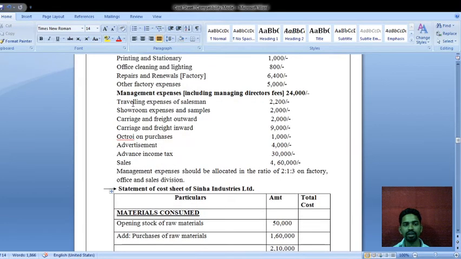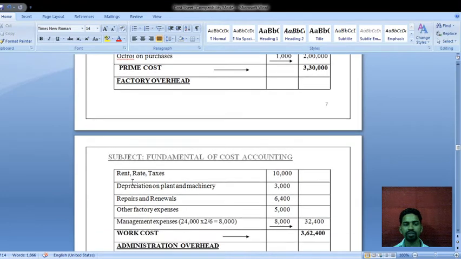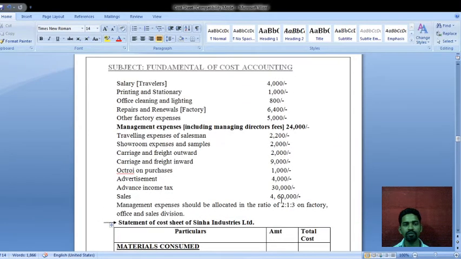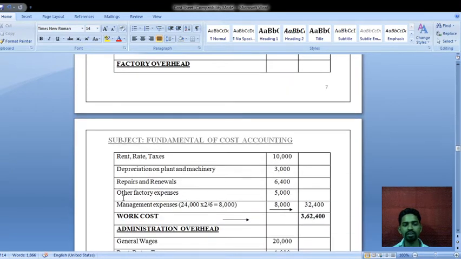Okay, next, repairs and renewals in bracket factory. Repairs and renewals related to the factory will come under the factory overheads. Just see here repairs and renewals rupees 6,400. Next, other factory expenses rupees 5,000. It will also come under the factory overheads, other factory expenses rupees 5,000.